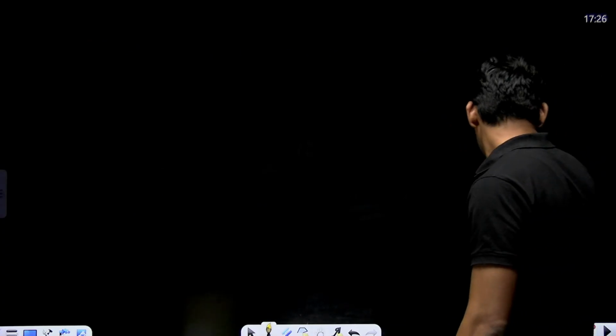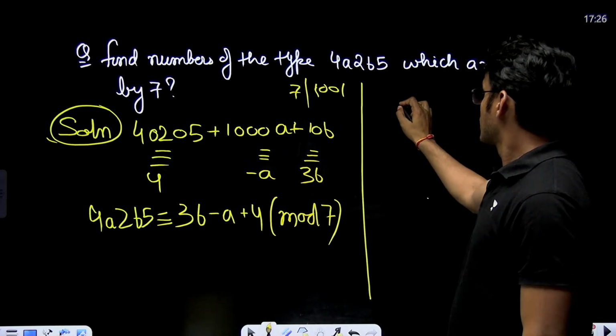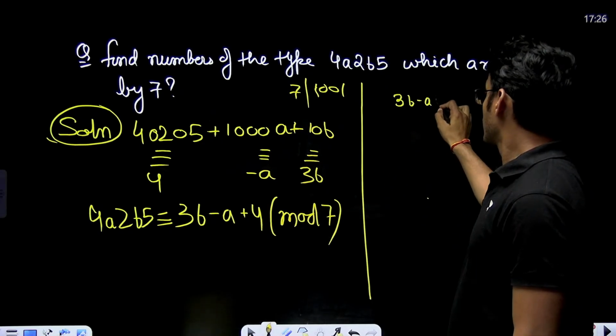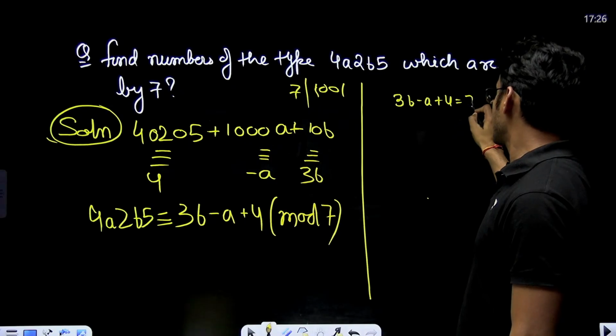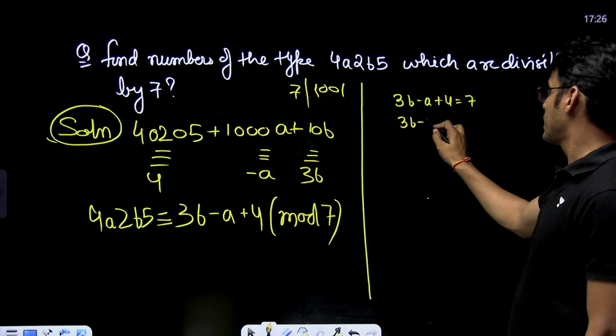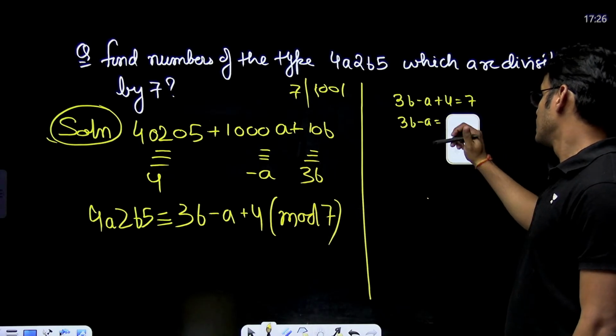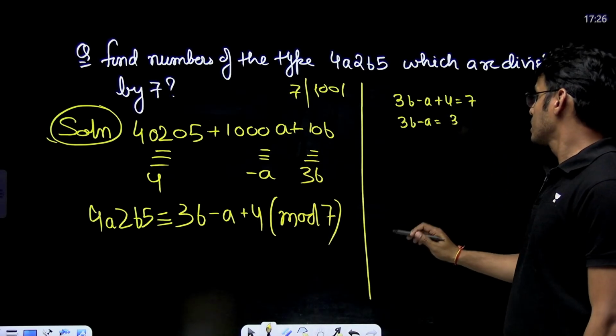Now, this means can I say that this can be equal to 7? If I solve it, I get 3b minus a equals 3.